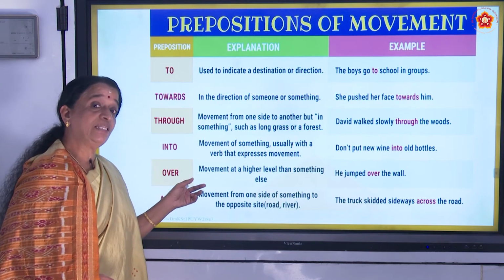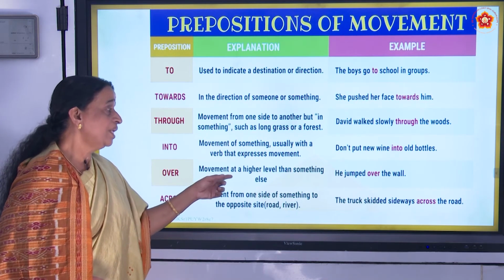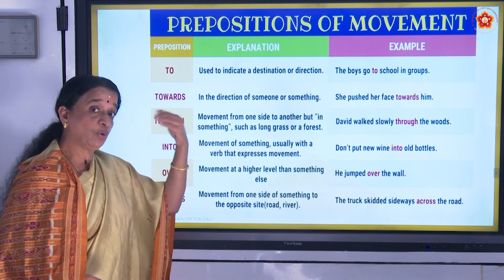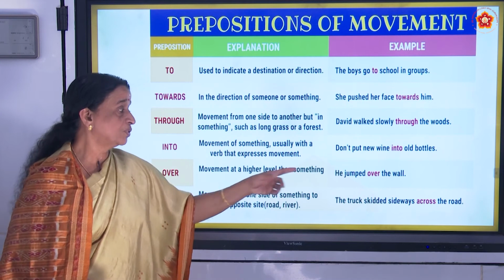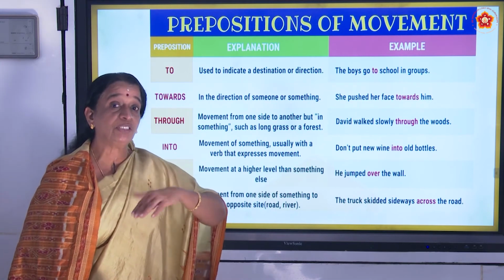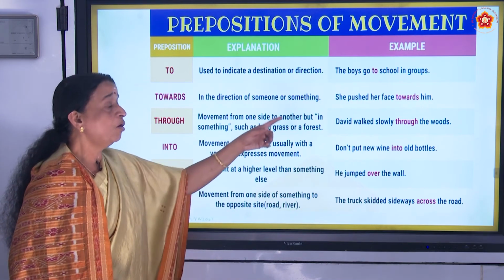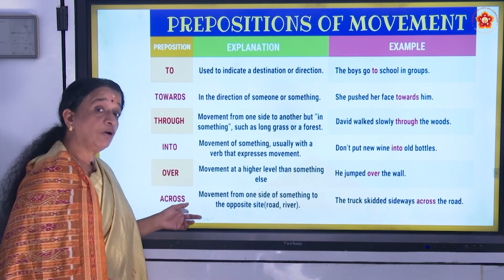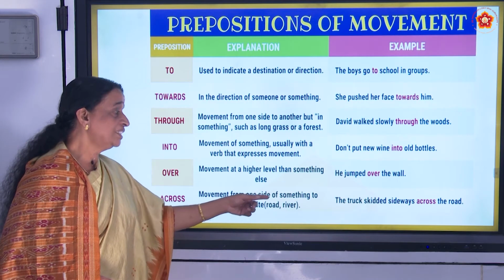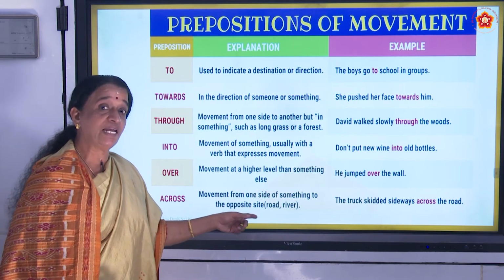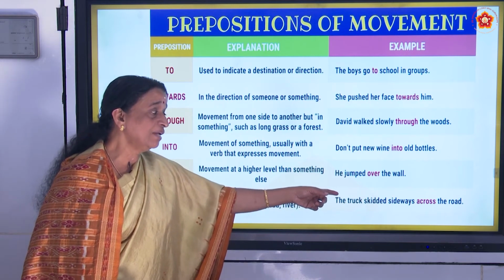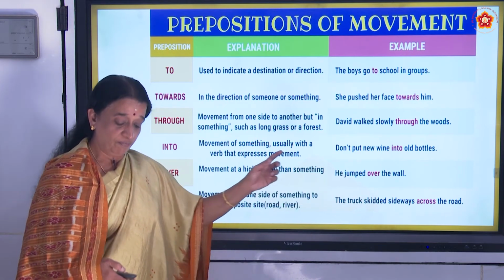Here you can see another one, over. Movement at a higher level than something else, that is over, moving over. So he jumped over the wall because a movement is taking place. All these are the movement words, prepositions. Across, movement from one side of something to the opposite side of a road or a river. The truck skidded sideways across the road.